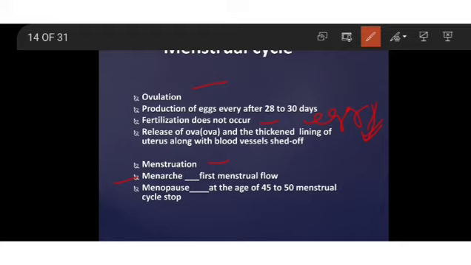That means the first egg released by the ovary is not fertilized. It has to go out of the body along with the blood. That blood comes out from the lining of the uterus. So that's how the process of menstrual flow starts, and the beginning of the first menstrual flow is called menarche.